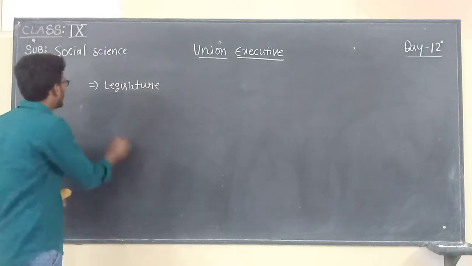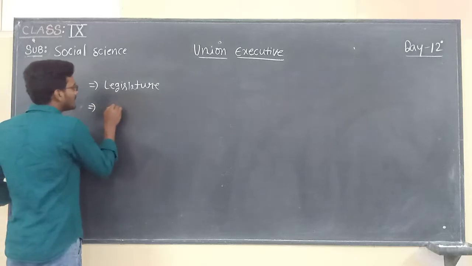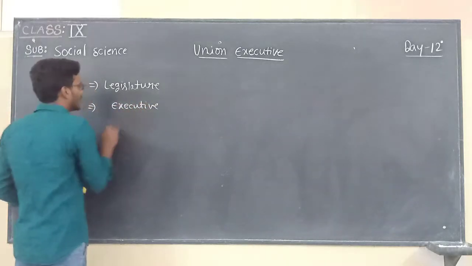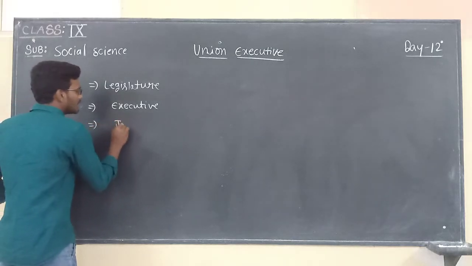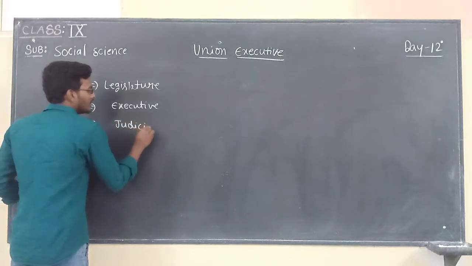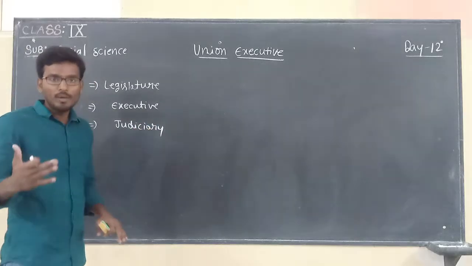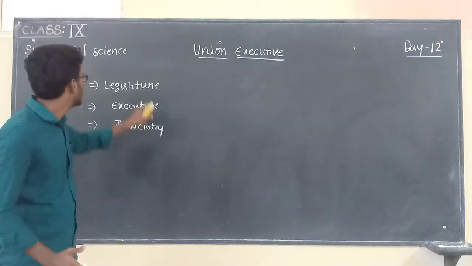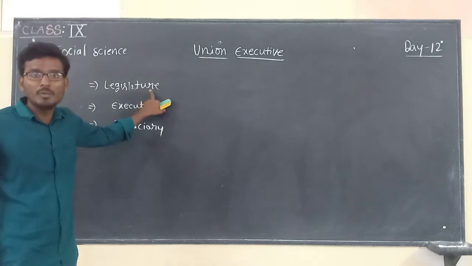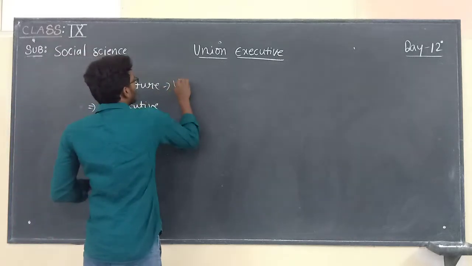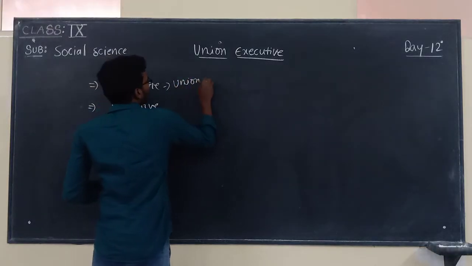The second organ is executive. The third organ is judicial. The way we are dealing with this lesson, the first organ of the union government, that is legislature, means here union parliament.